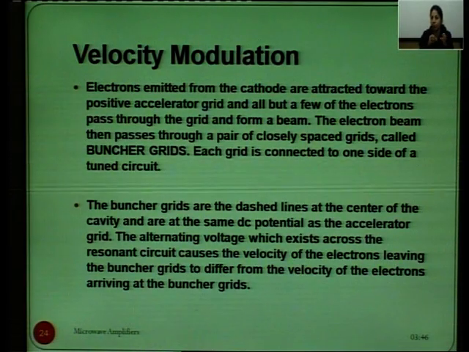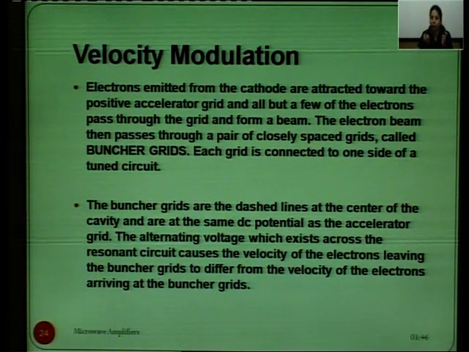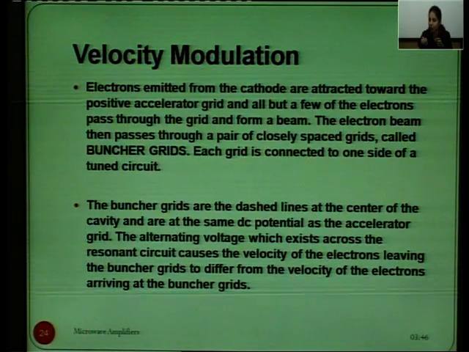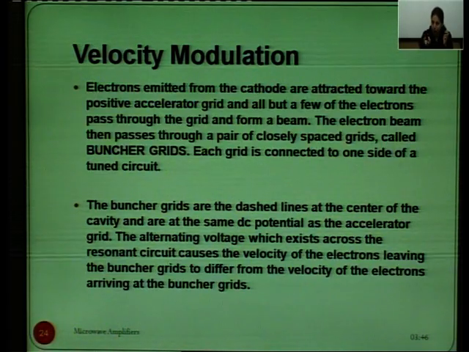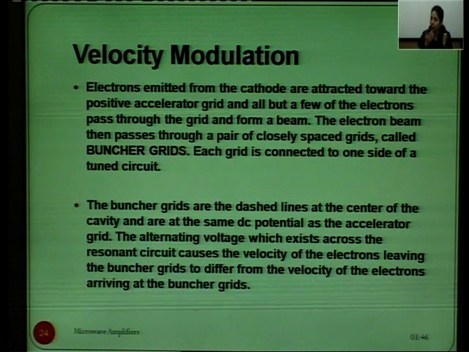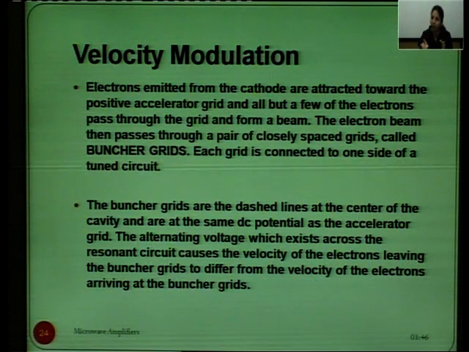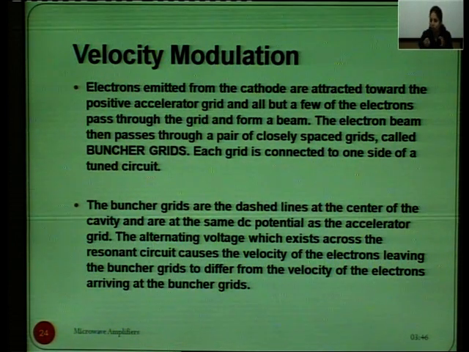Electrons emitted from the cathode are attracted towards a positive accelerator grid, but all but a few of the electrons pass through the grid, forming a beam. The electron beam then passes through a pair of closely spaced grids called buncher grids.